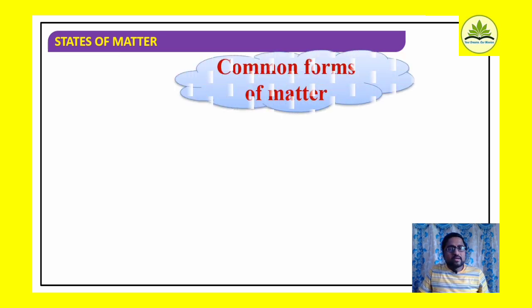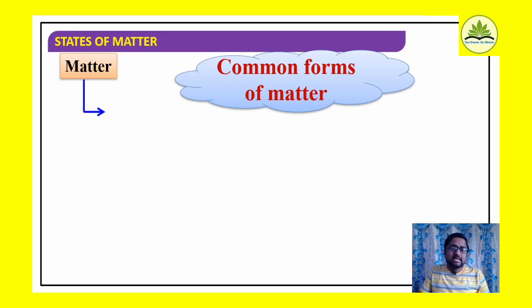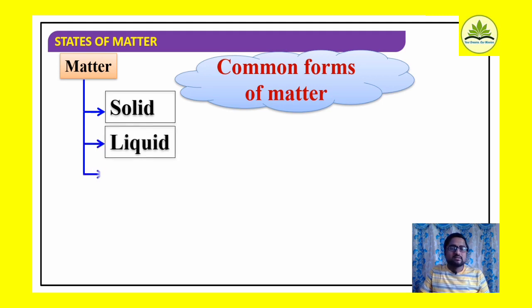Now if we consider common forms of matter, we already considered the classification of matter in previous sessions. Common forms means, based on physical characteristics, matter can be classified into solids, liquids and gases.